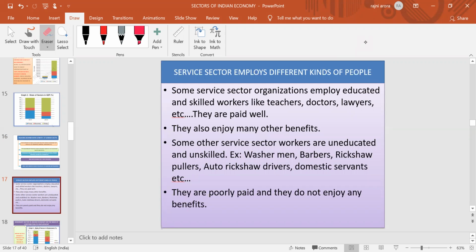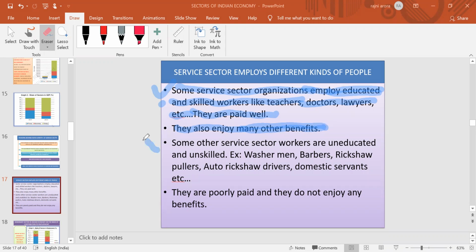After that, the question arises: if the service sector is providing the major contribution to the GDP, which kind of people are mainly employed by the service sector? It doesn't mean that it employs only the similar kind of people. No, there are different kinds of people who get employed by the service sector. First, some organizations employ highly skilled people, like educated, skilled people such as teachers, doctors, lawyers. Generally their payment is good, meaning their salaries are good, and along with the salaries they also enjoy many other benefits.